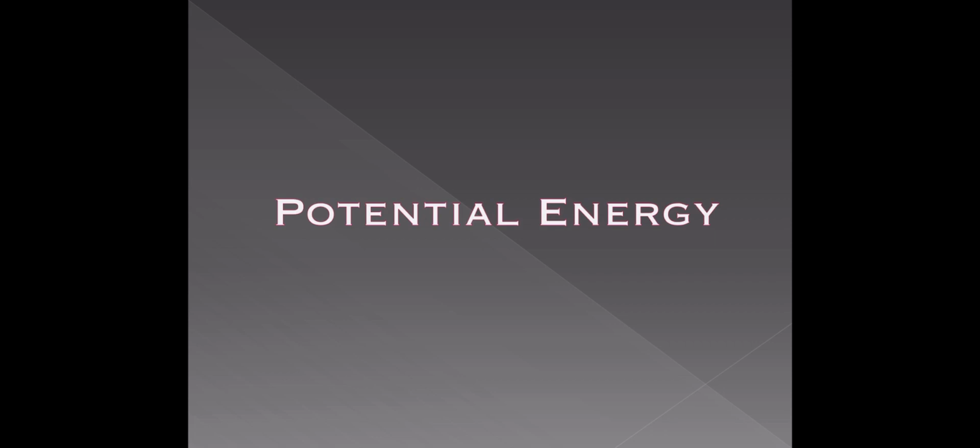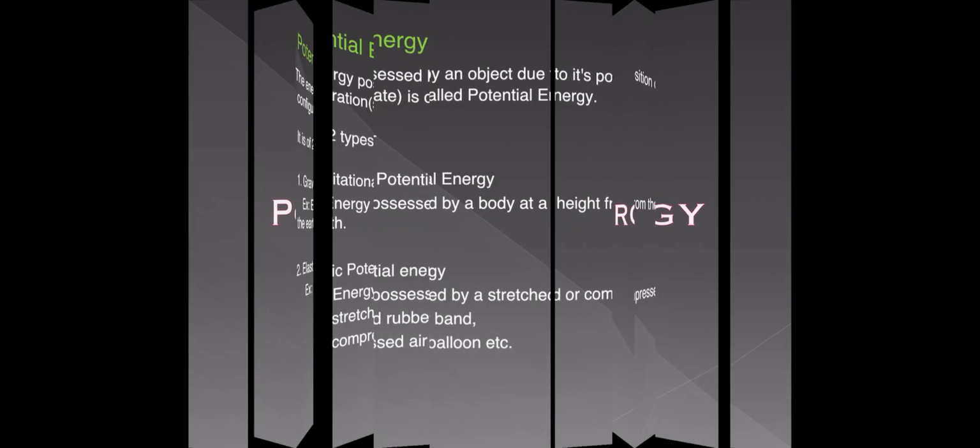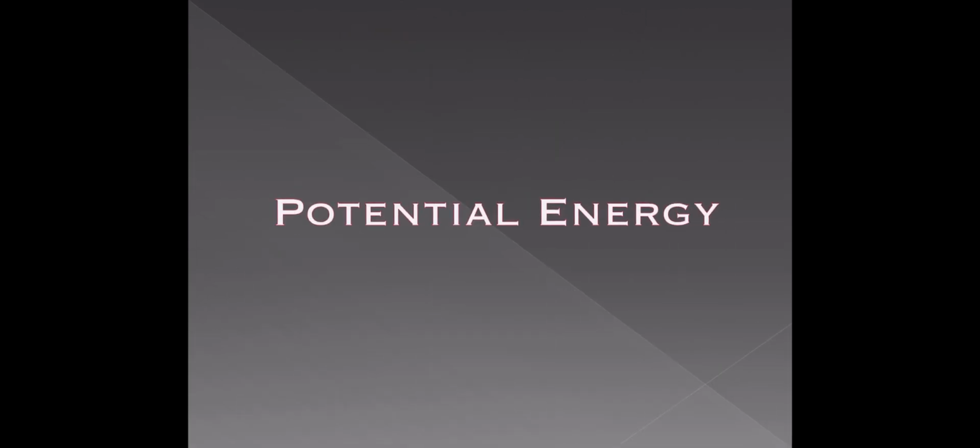Due to that height, that position, it gains some energy. That energy is called potential energy. If the height from the surface of the earth is more, then the potential energy of that body is also high.